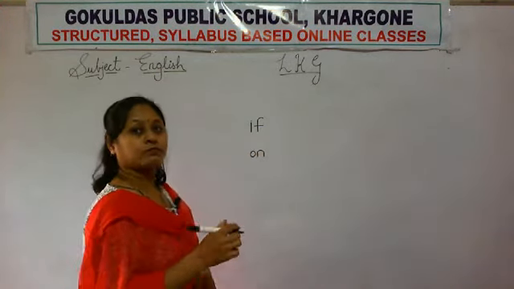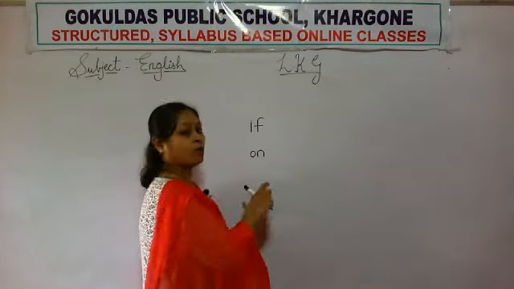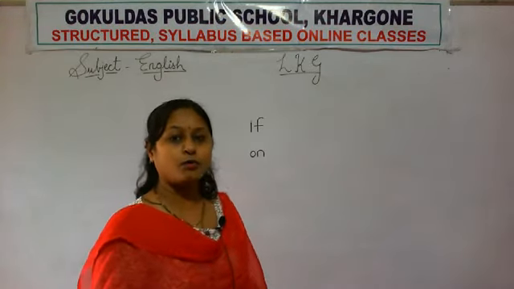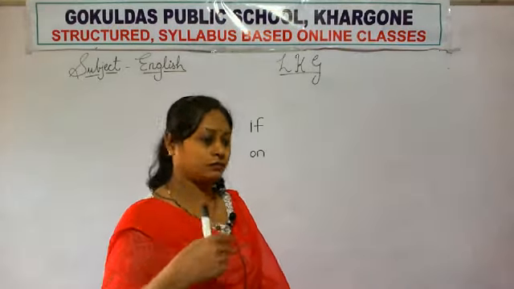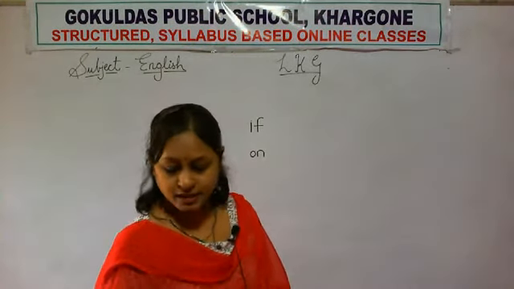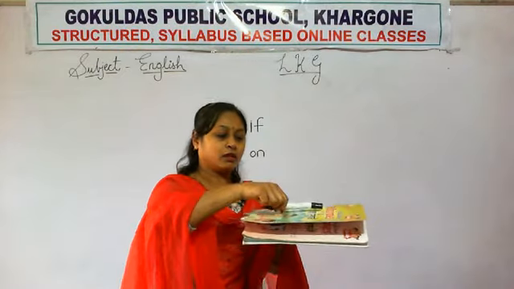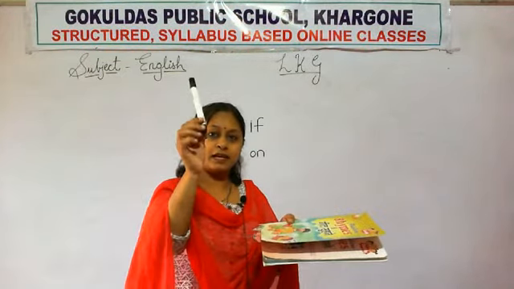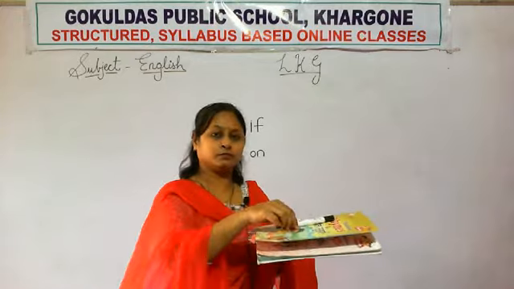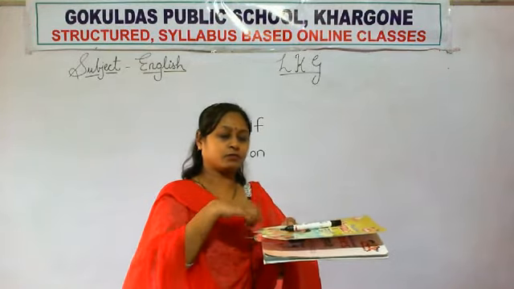On. That means this pen is on the book. Pen on the book. Okay.